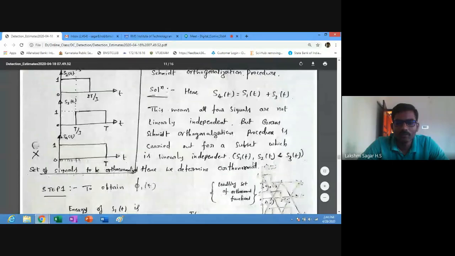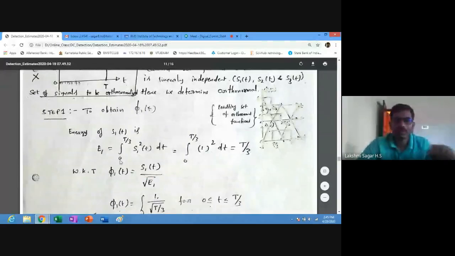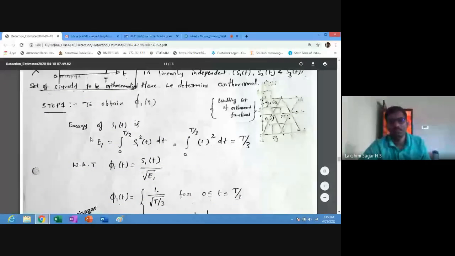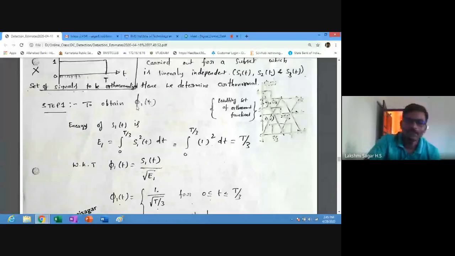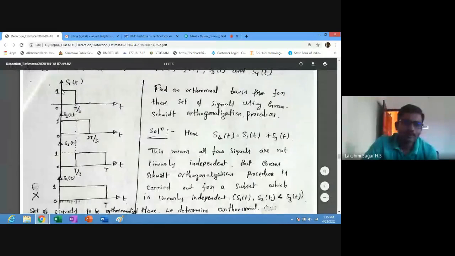Now step 1: you need to follow to obtain pi 1 of t. First you need to write the energy of the signal S1 of t. We can write E1 equal to the integral from 0 to T by 3 of S1 square of t dt. Here you can check the signal S1 of t is 1 for the duration 0 to T by 3.